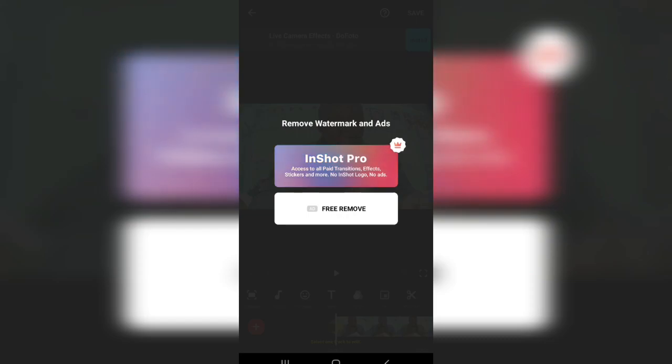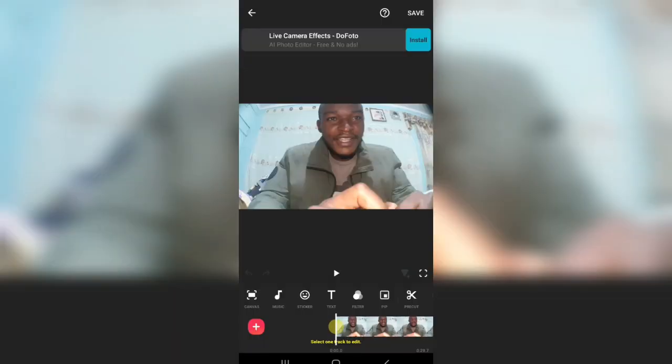With free remove, if you are connected to the internet, you'll have to view some ads before you remove. But since I'm not connected to the internet, I'll just click on free remove, and that Inshot watermark will be removed.